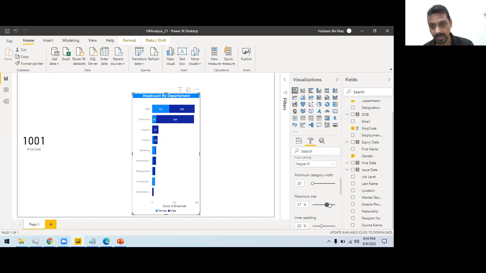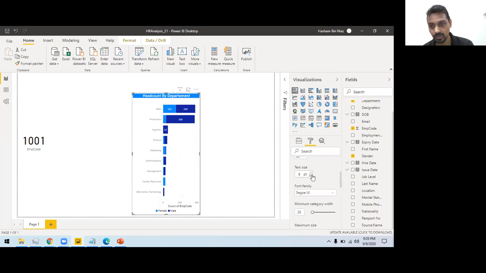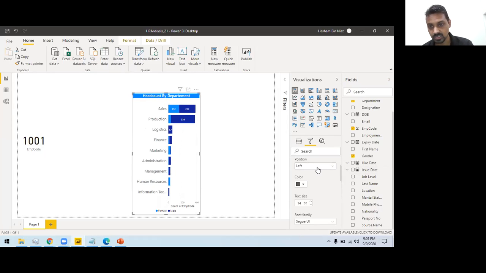I can increase the maximum size. So once I increase the maximum size, I have these names available in full. Also, I can change this to 14. So now you can see the whole name here. And similarly, I can do it with the x-axis as well.